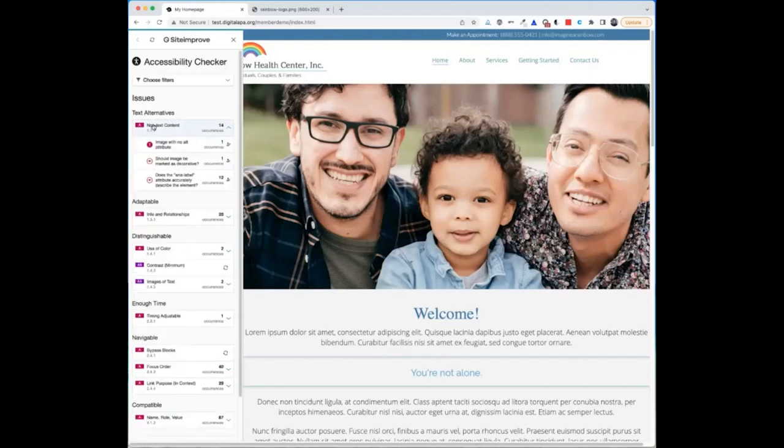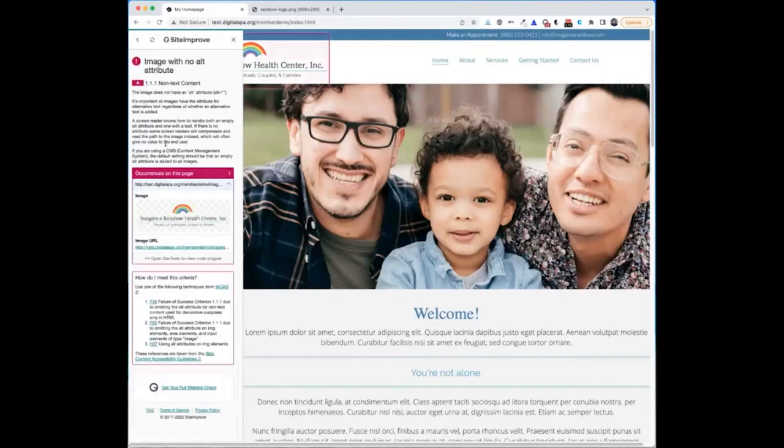So it shows me that the image with no alt attribute is an A level requirement. And if I click on it, it will do the same thing essentially that the WAVE plugin did, which is put a red box and highlight that logo. And then it tells me the image does not have an alt attribute. Okay, so those are a couple of different ways where you can check from the browser side whether or not the image has alt text.